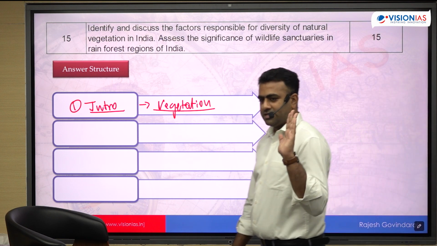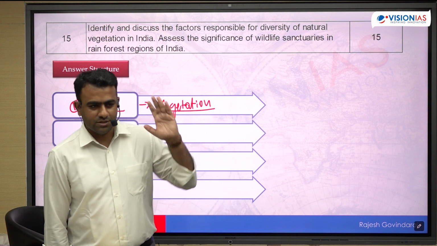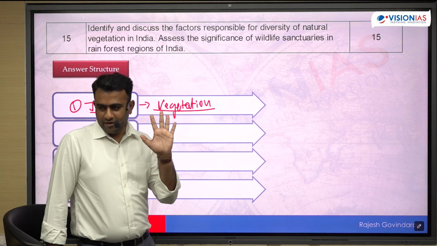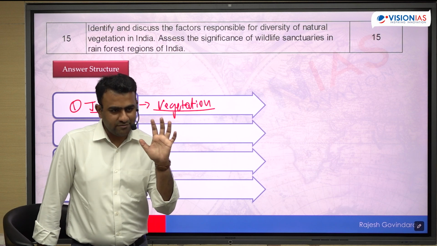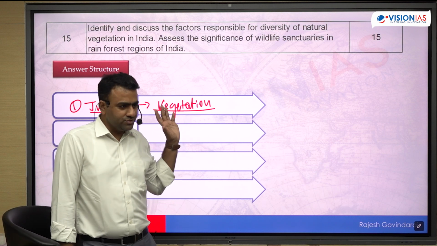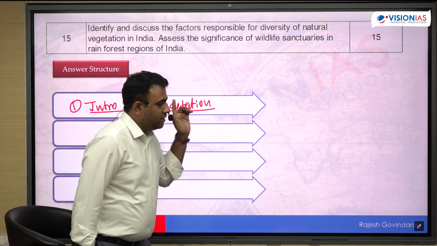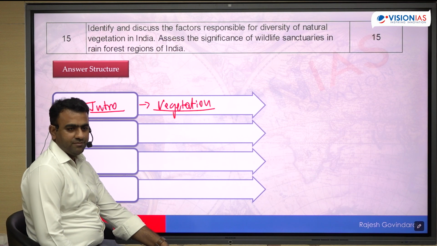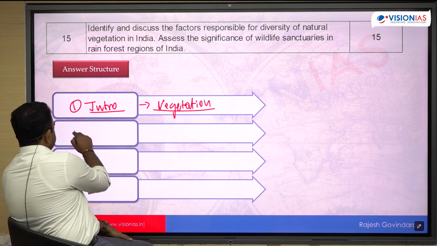If you go by Champion and Seth model, you will find 17 different types. इसी को subdivide करके तो वो बना दिया. ठीक है? NCERT में 5 दिया है, 5 काफी है. Okay, 5 different types of natural vegetation found in India. Very briefly introduce this. Here you can draw a India map and show the different types of vegetation. That we will use it in the second main part of the answer.